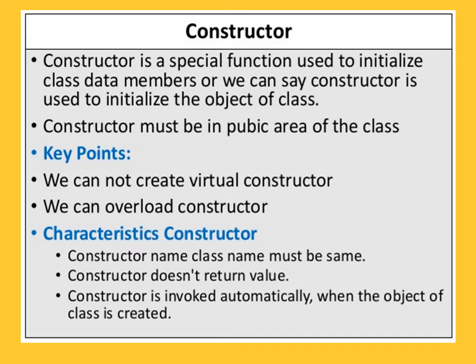Then characteristic of constructor. Constructor name and the class name must be same. This should be the first characteristic, that name of the class and name of the constructor is same. Then second, constructor does not return any value. Like other function, the constructor is not going to return any value. Constructor is invoked automatically when the object of the class is created. Means when in a main function you are going to create the object, that time the constructor is automatically called. So these are some characteristics of the constructors.